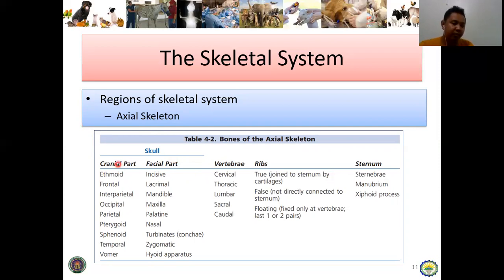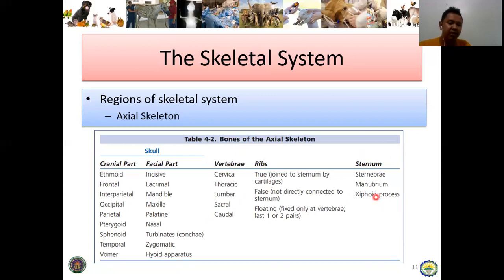So the cranial part of the skull is a set of bones. Just like I said again, the skull is not comprised of one bone, but by a set of bones. Take note, it is divided into two parts, the cranial part and the facial part. Next is the vertebra, which comprises the spinal column. And then the ribs, which enclose our lungs. And then the sternum, located at the front of the animal, ventrally, which primarily protects the heart.